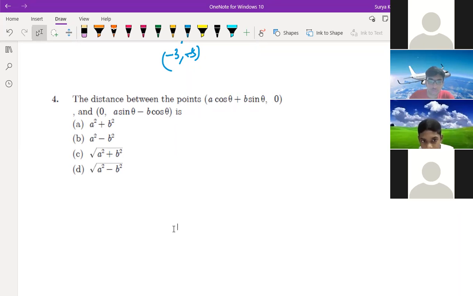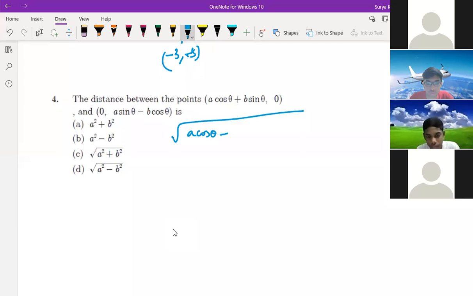Root over a square minus b square. Root over a square minus b square. Yes. Okay. Rasul, you? A cos theta plus B sin theta minus 0 is that only whole square plus A sin theta minus B cos theta whole square. Like this only you are getting, Adarsh? So between minus. Yes, yes.